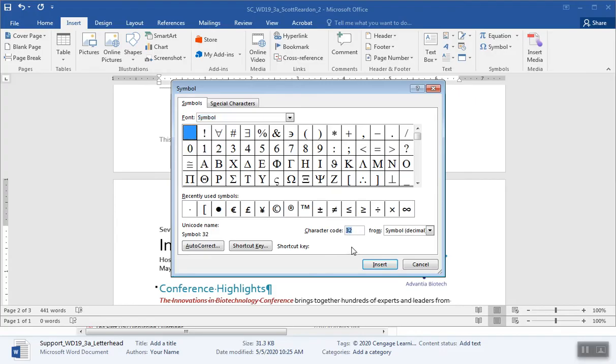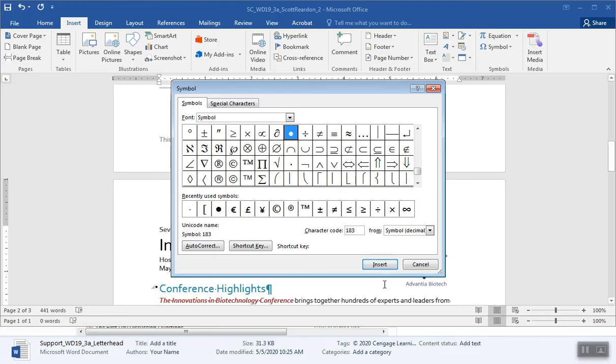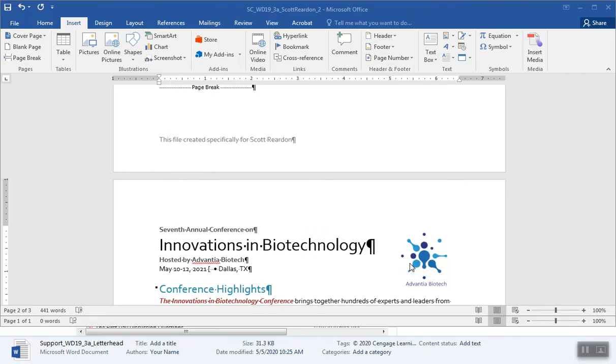So I'm going to come down here where it says 32, type in 183, and there is the separator that I'm going to drop in as my symbol. I'm going to just click on it. Once it's selected, I can click on Insert and Close, and it just replaced that. Well, it kind of replaced that text. I think I just need a space. Let's do a little editing here. I just need a space before and after the symbol to separate it as designated on my assignment. Okay, so there you go. That looks good. And that's the end of the first page of instructions.